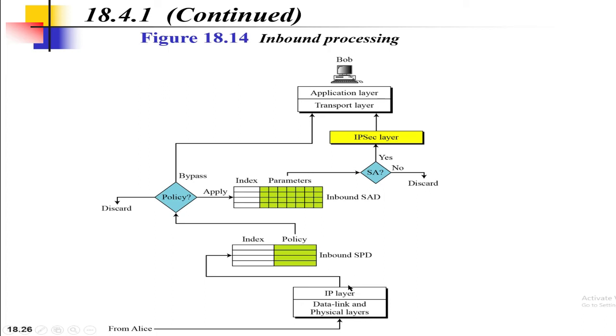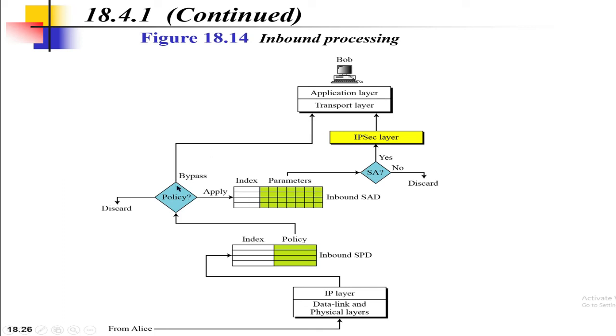So here, as you can see in the diagram, from Alice the packet is transmitted through the inbound security policy database. So here, as you can see, if the policy is discarded, that means the packet defined by the policy must be dropped. Okay, if it is bypassed, this means there is no policy for a packet with this policy index. So the packet is processed ignoring the information from the authentication header or ESP header, and this packet is directly delivered to the transport layer.